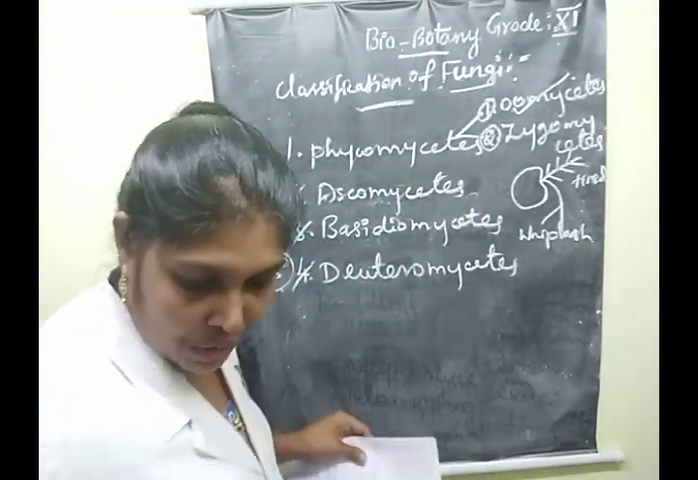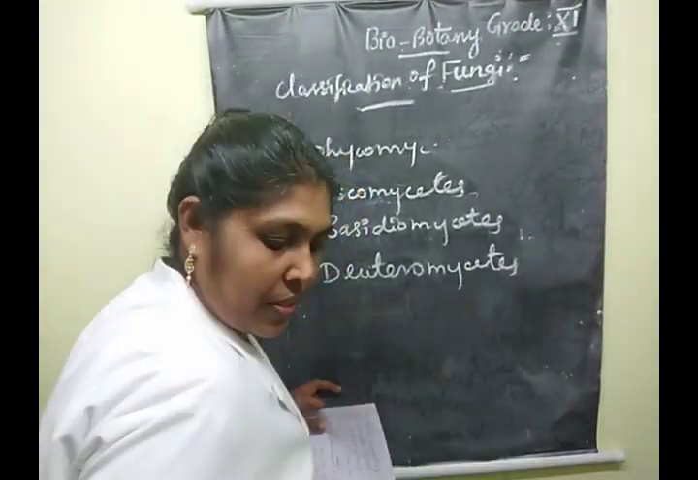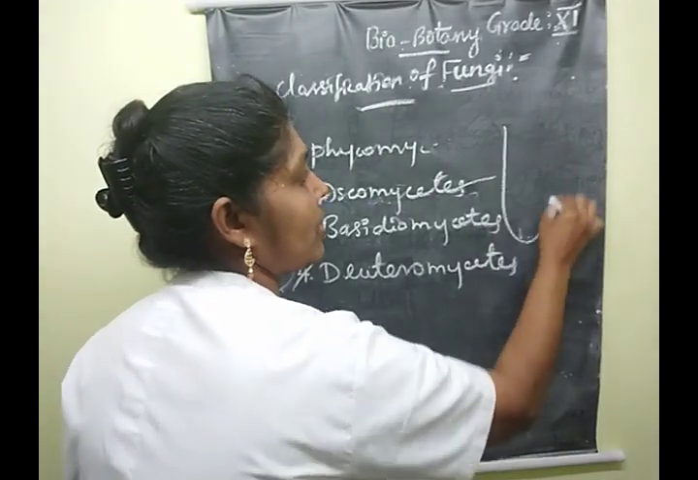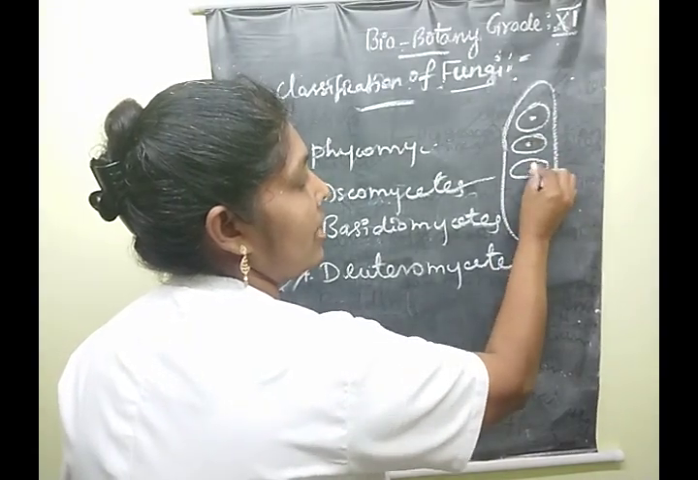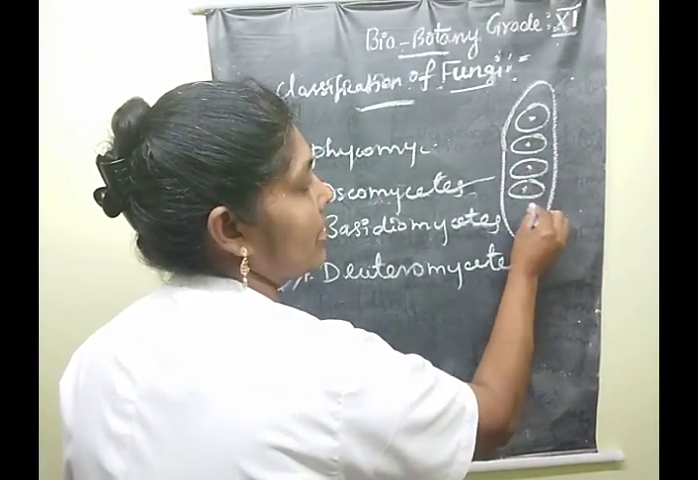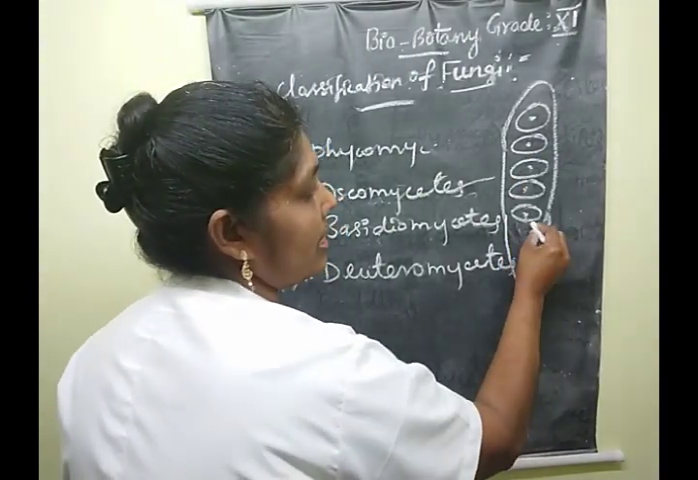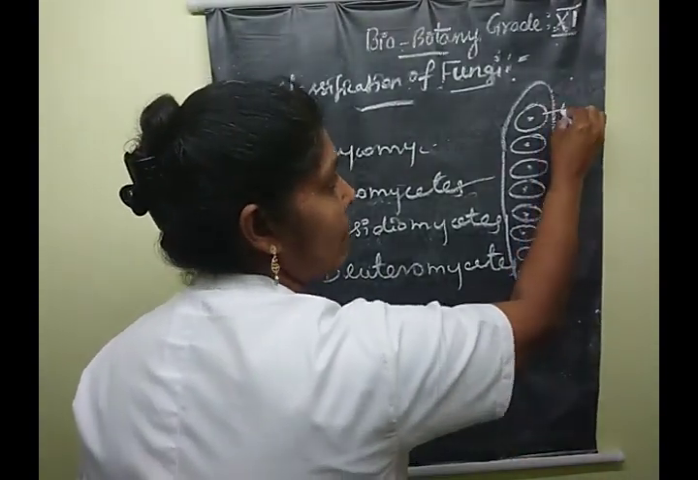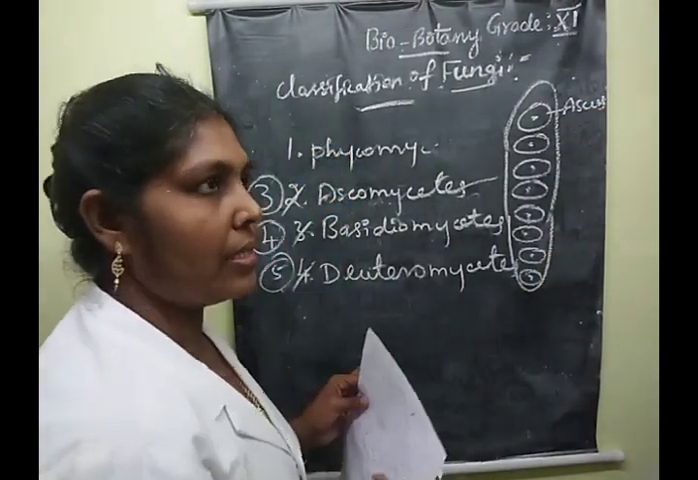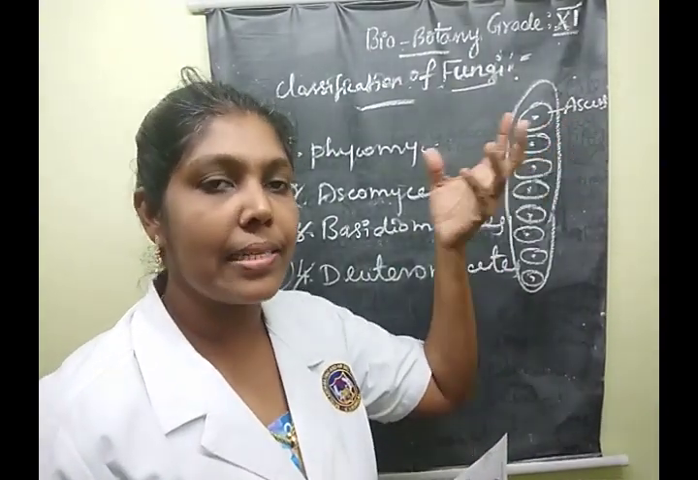Just imagine, children, this bag-like structure is there. Here they produce 8 nuclei. Am I correct? 8 nuclei are there. Finally they develop into 8 ascospores. Am I correct? 8 ascospores. So what is meant by ascus? The ascospores formed inside the bag-like structure is called the ascus. Clear, children? Say yes or no.